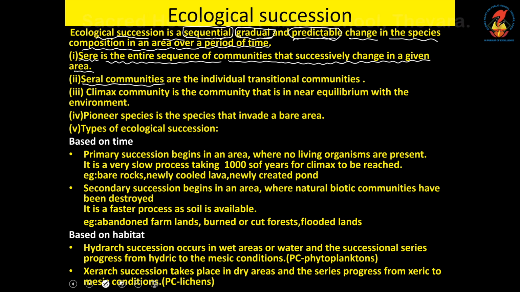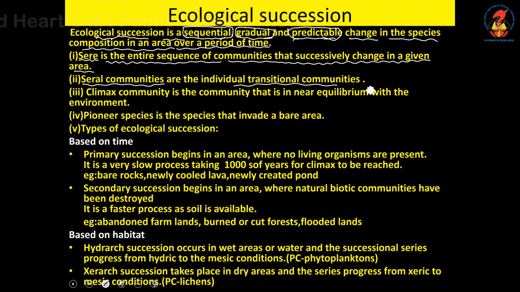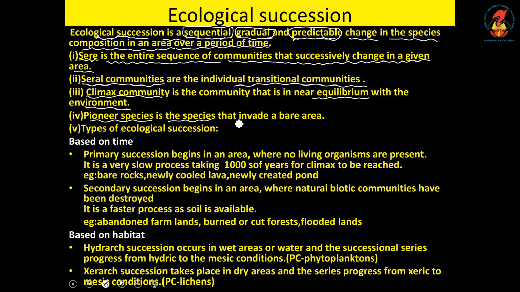Serial communities are the transitional communities of the Sere. Climax community, as the name suggests, is the final community, and it's always in equilibrium with the environment, that is constant and stable. Pioneer, as the name suggests, is the first species invading a bare area.